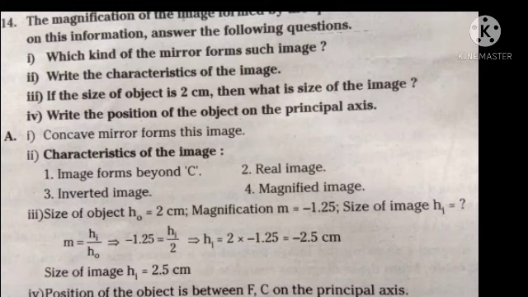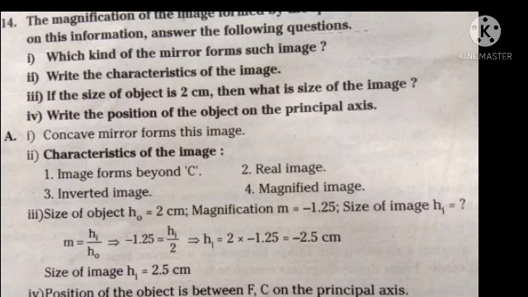Third question, if the size of the object is 2 centimeters, then what is the size of the image? Object size is given, that is 2 centimeters. Magnification also is given, minus 1.25. Size of the image? M equals Hi by Ho, that is minus 1.25 equals Hi by 2. Total Hi equals 2 into minus 1.25, that equals minus 2.5 centimeters. Size of the image is minus 2.5 centimeters.